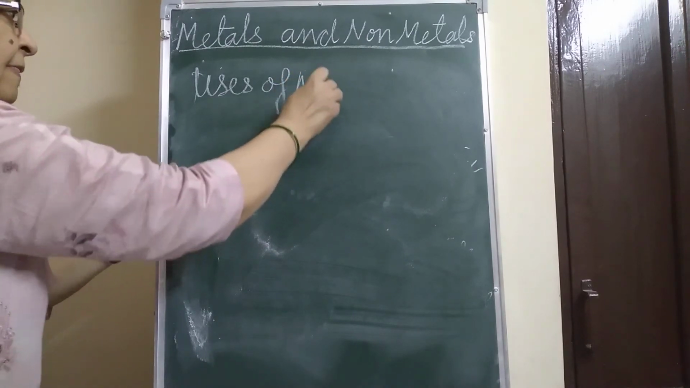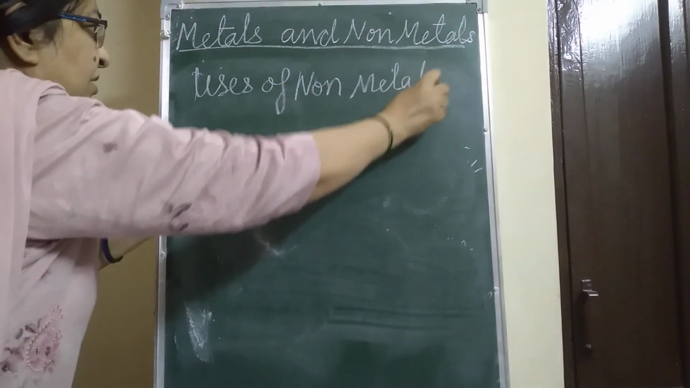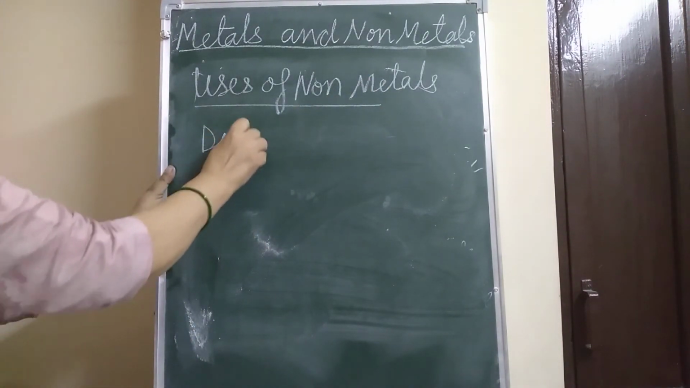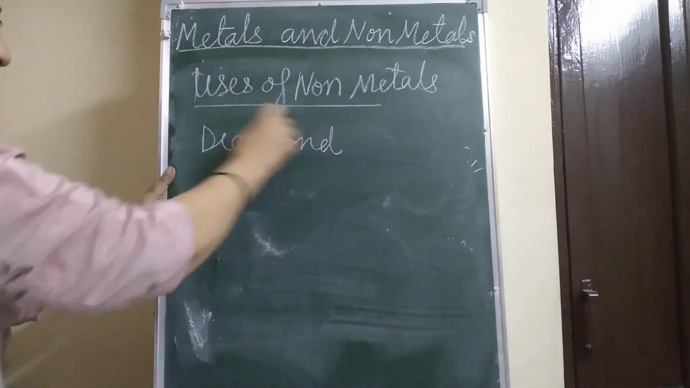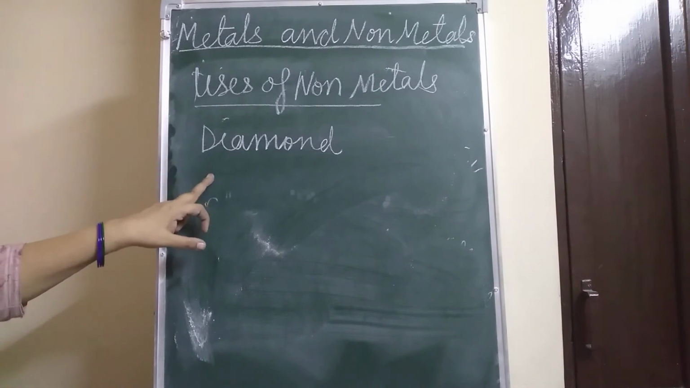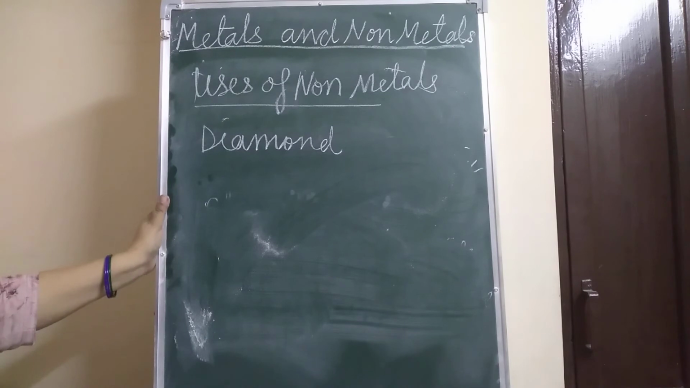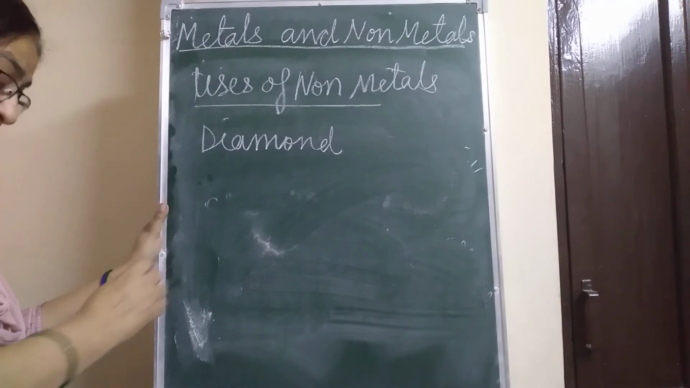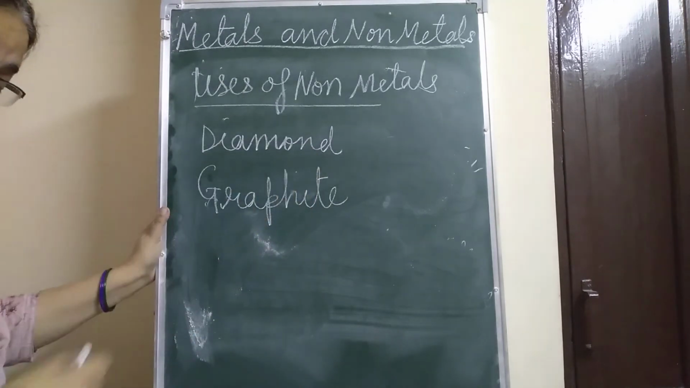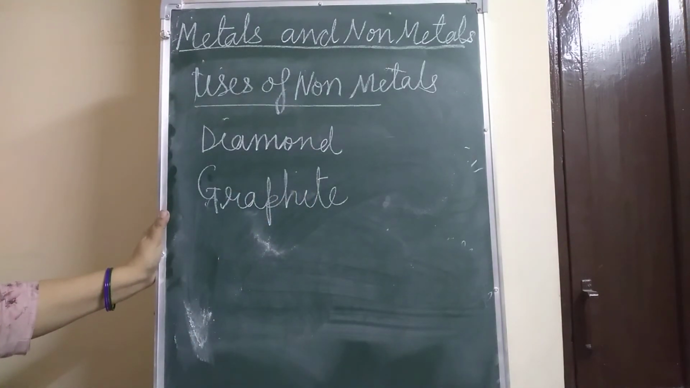Uses of non-metals. Diamond. Now about the diamond, children. Due to its hardness, diamond is used for cutting and drilling tools. It is used for making jewelry. It is an expensive substance. And graphite is used in making the lead of pencils, also used to make electrodes. Rods of graphite are used in zinc carbon batteries as electrodes.